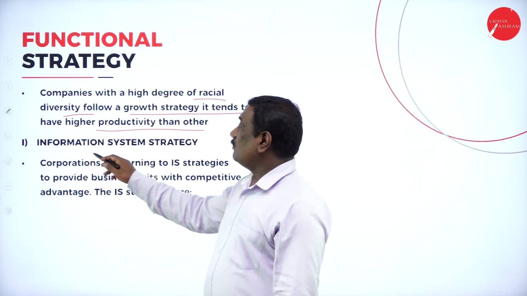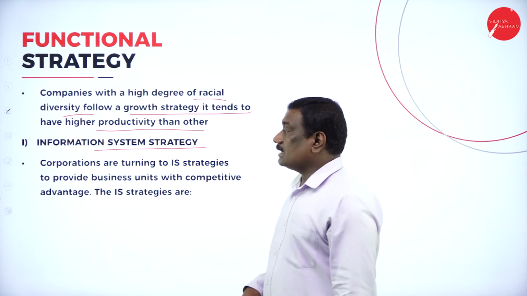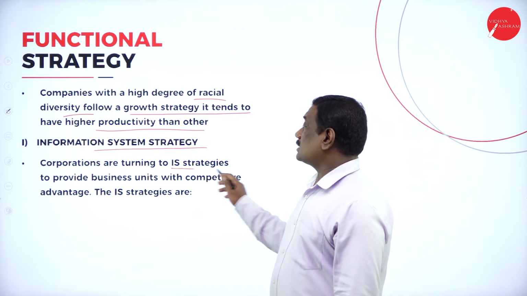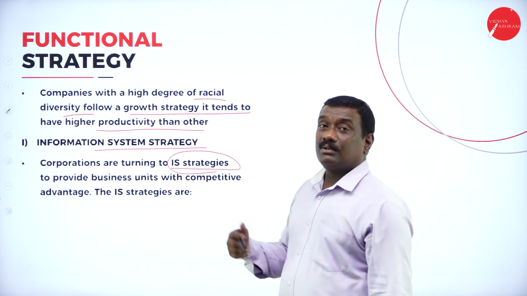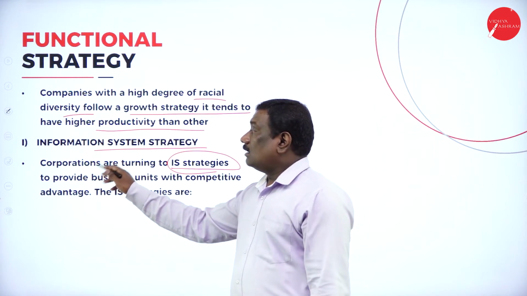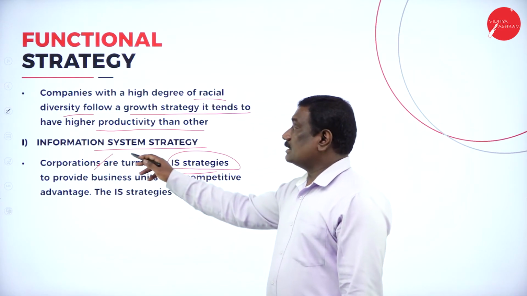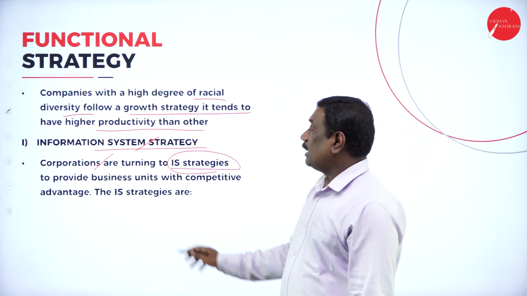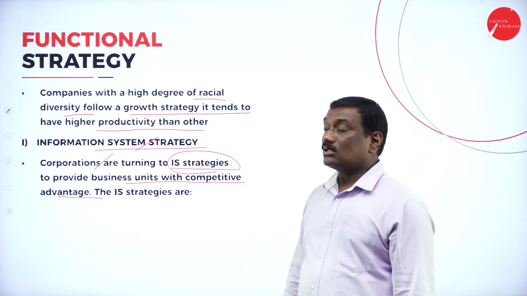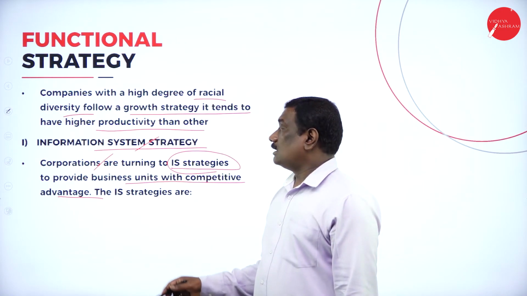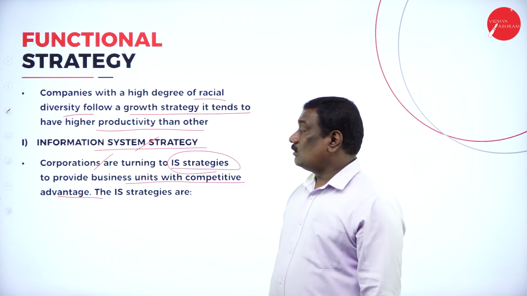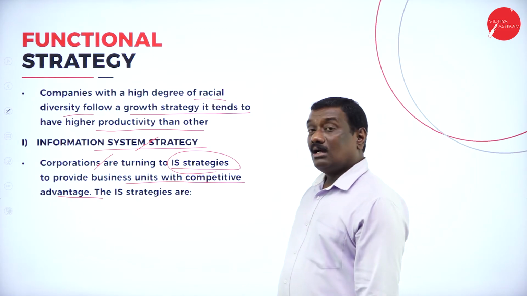And lastly, we come to the information system strategy, that is IS. So here the companies or corporations are turning to IS strategies. Nowadays we see all companies and organizations using these IS strategies to provide business units with competitive advantage. Why do they use this information technology? In order to get the benefit of competitive advantage.